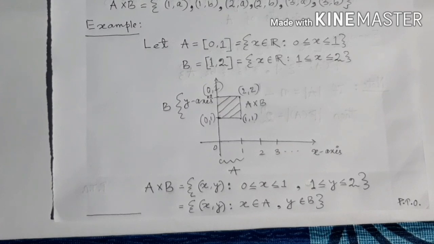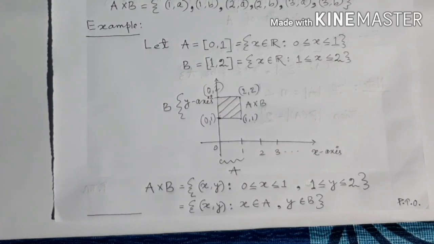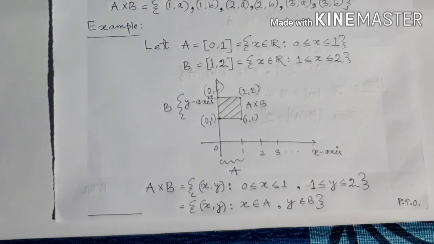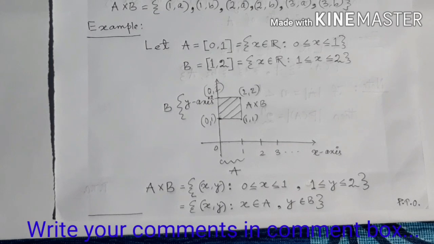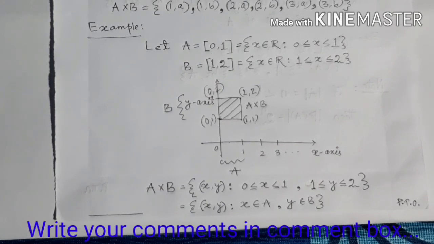Let A equal the closed unit interval [0, 1]. This is defined by the set of all real numbers x such that x is lying between 0 and 1, both 0 and 1 included. Set B equals the closed interval [1, 2], defined by the set of all real numbers x such that x is lying between 1 and 2, and 1 and 2 both are included.